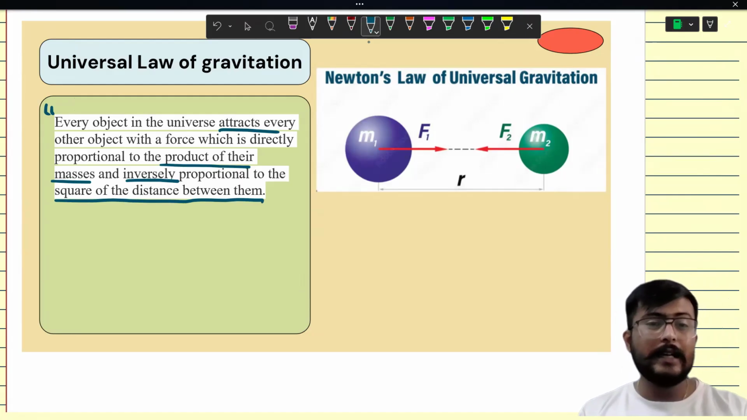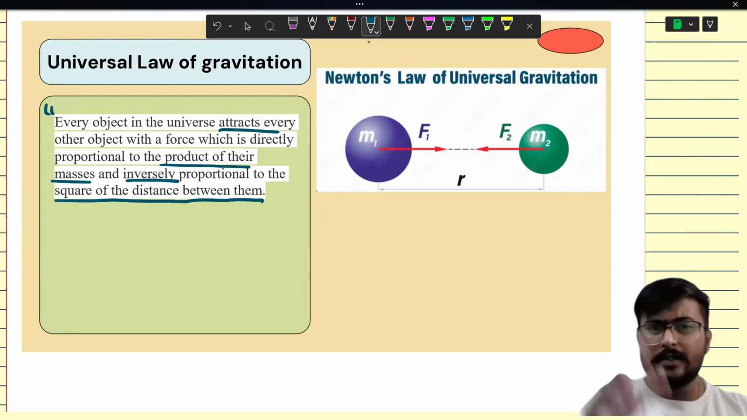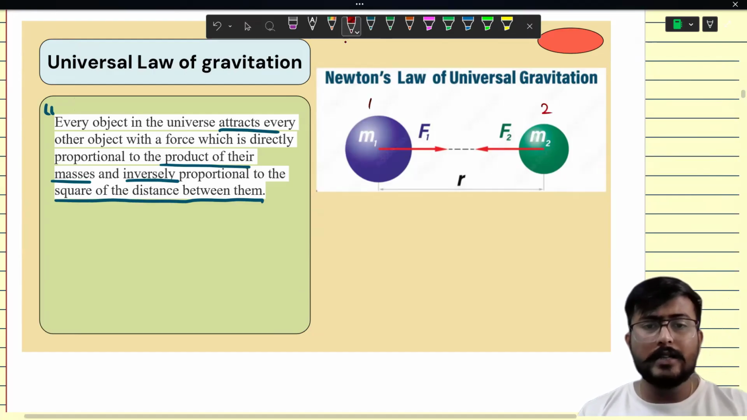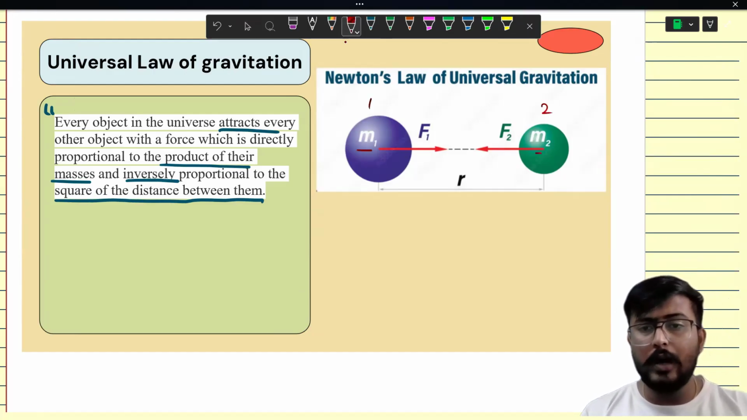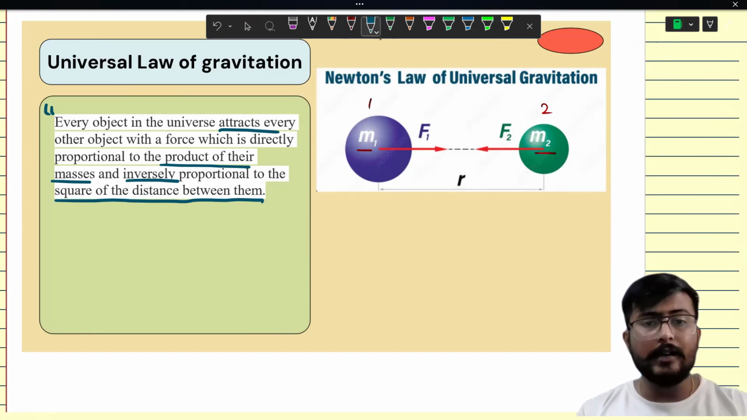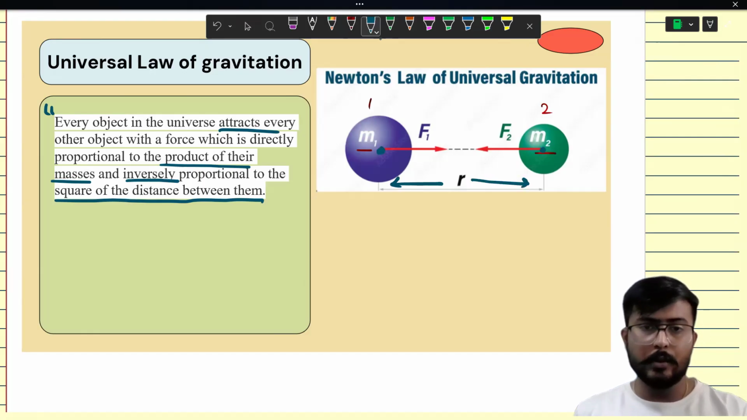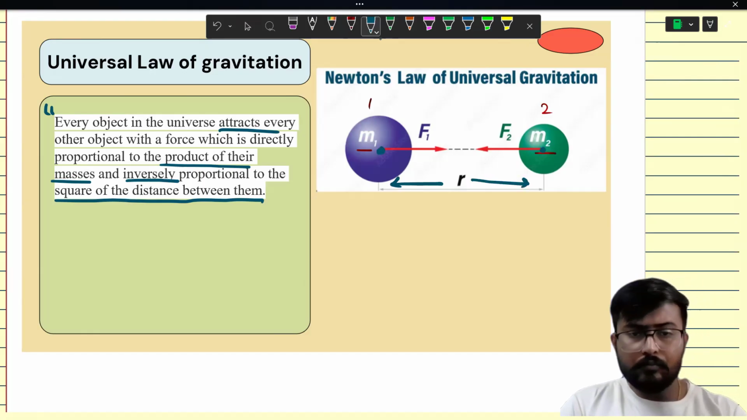So let's take a situation. Suppose there are two masses, or two objects. You can say object one and object two. Object one has a mass of m1 and object two has a mass of m2. The distance between their centers, you can see, this is the center of object m1, m2, the distance between them is r. Let us take the distance between the objects to be r.